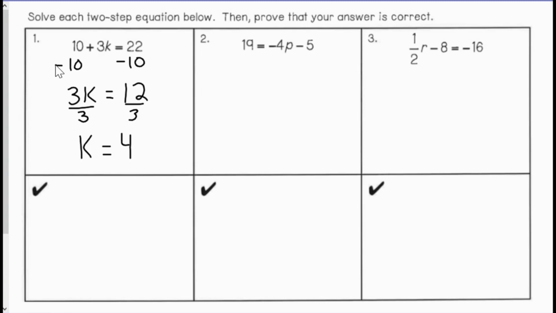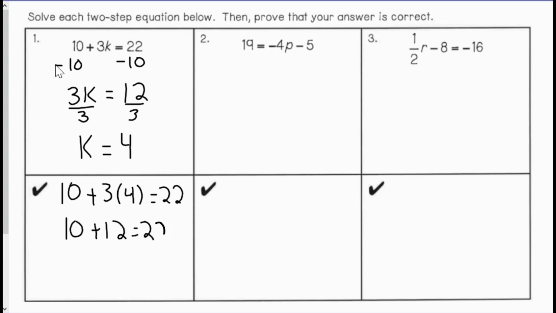Now, if I want to check my work, k would be replaced with 4, so 10 plus 3 times 4 is equal to 22. 10 plus 3 times 4, which is 12, so 10 plus 12 equals 22. 10 plus 12 I know is 22, so 22 equals 22. That works, so I know my solution of k is 4 is correct.